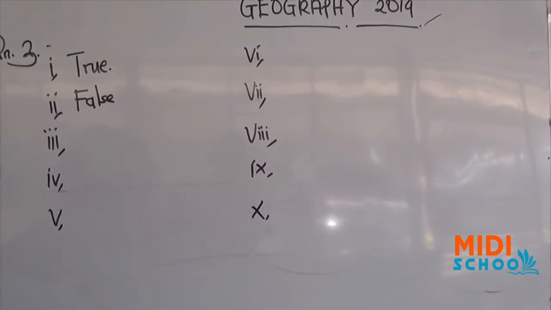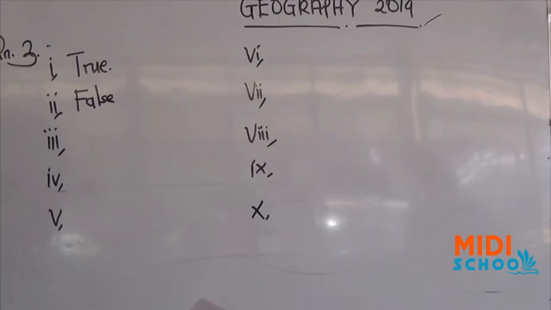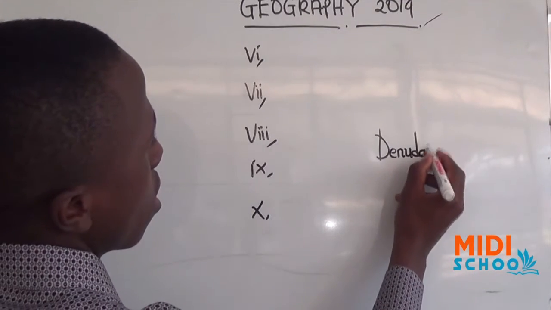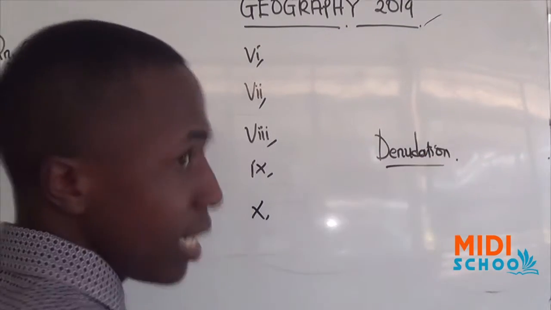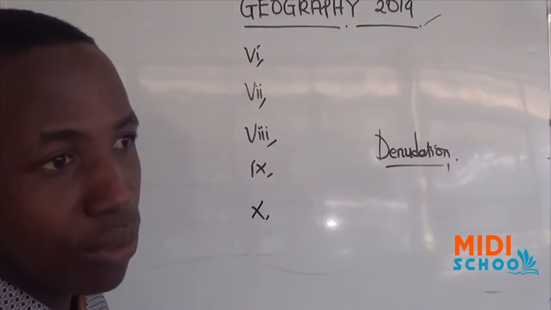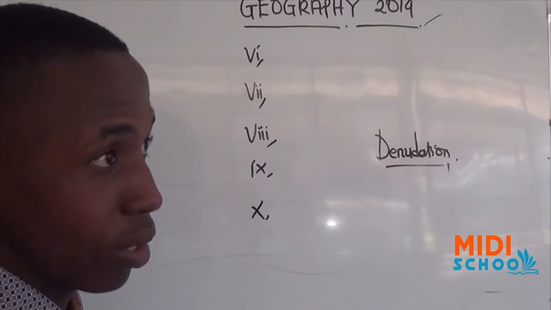But for Roman 3, block mountains are formed by prolonged denudation. Denudation is just a subset of environmental degradation, and denudation always results in wearing off of part of the Earth's crust.